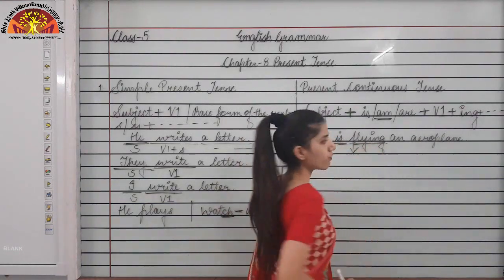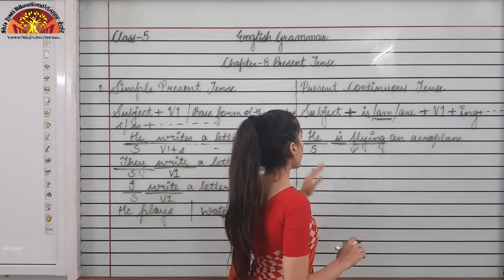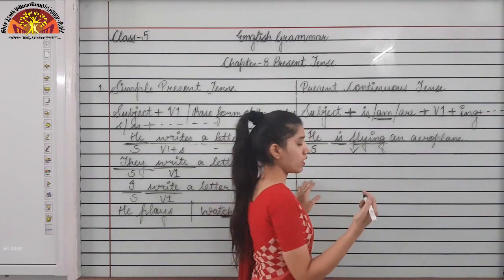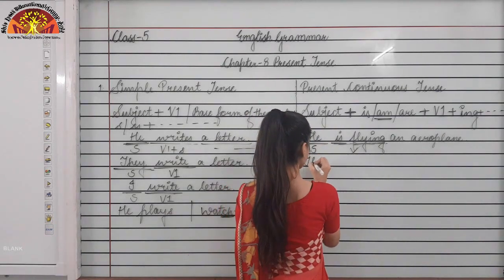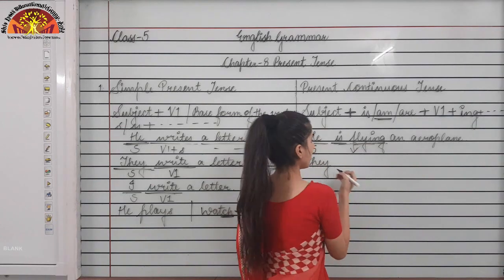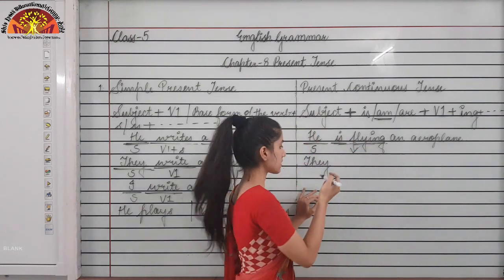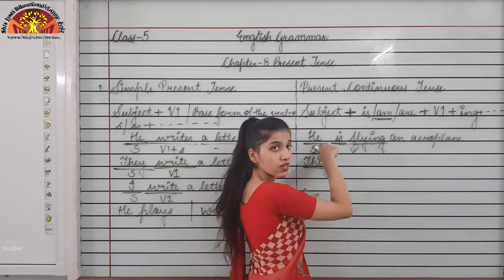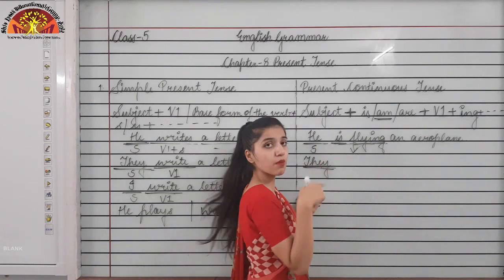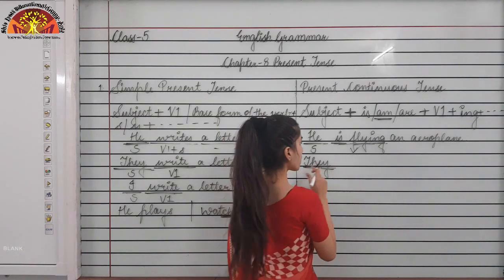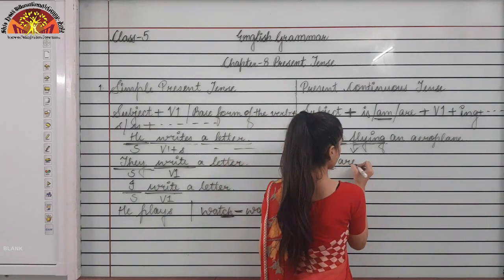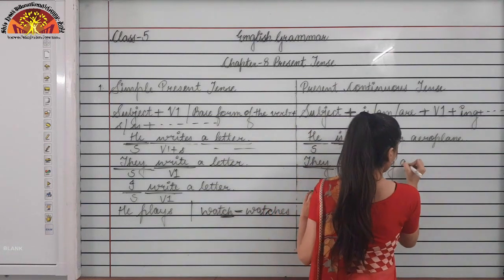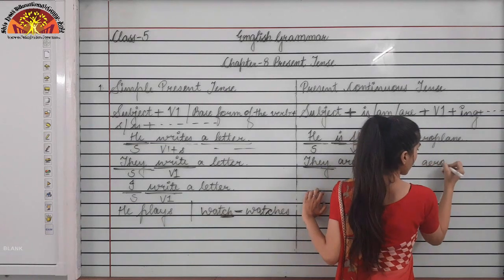This is the verb. Now if I am changing the subject from he to they, now is will become what? Because the subject has been changed over here. So this was the singular subject and they is the plural subject. So with plural subject what will come? Are. They are flying an aeroplane.